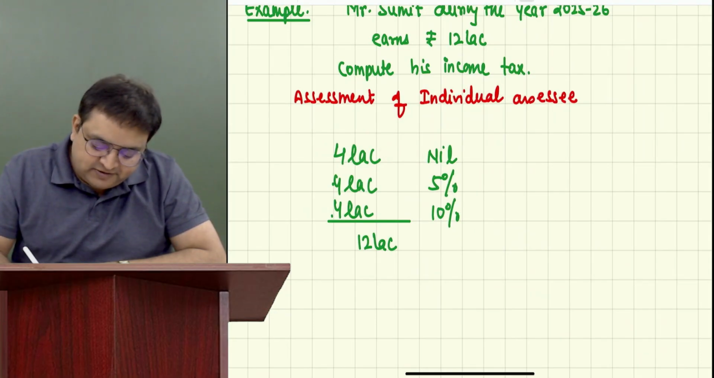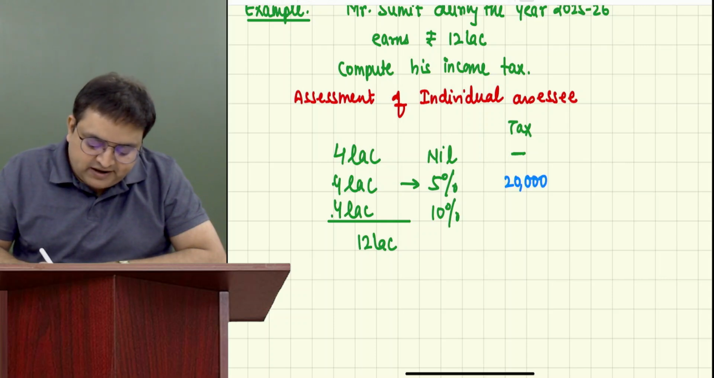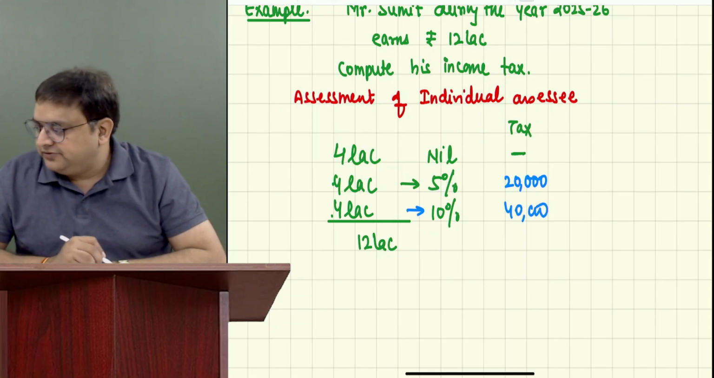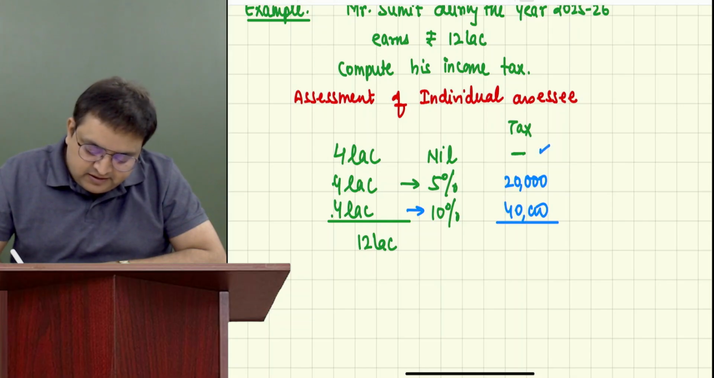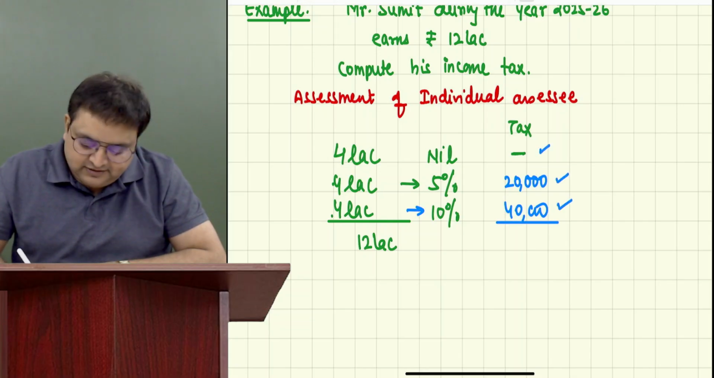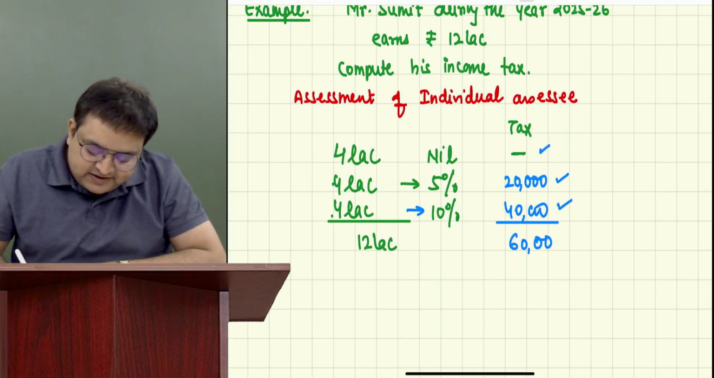That is 0. How much is the tax? 0. 4 lakh into 5%. The tax would be how much? 20,000. 4 lakh into 10%. The tax would be how much? 40,000. So the total tax which he has to pay is how much? Nil, 20, 40. 60,000 tax he has to pay.